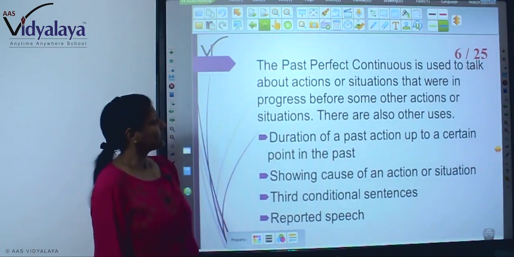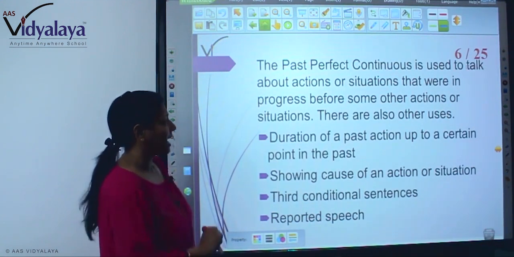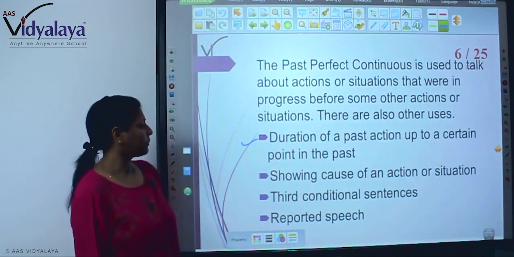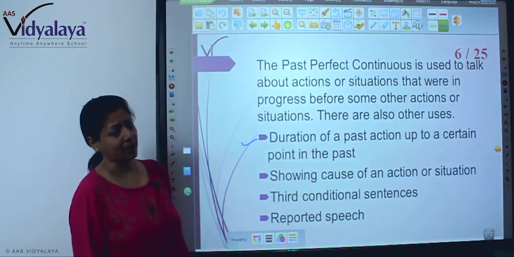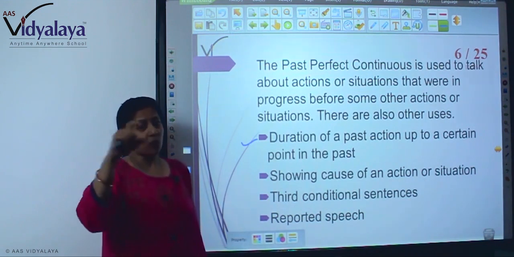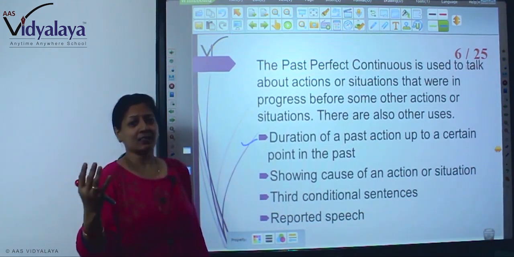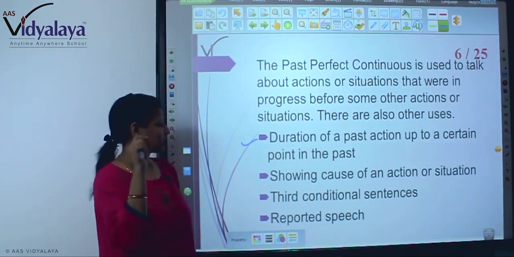The past perfect continuous is used to talk about actions or situations that were in progress before some other actions or situations. And what are the other uses? Duration of a past action up to a certain point in the past. Duration. For 3 years, for 5 minutes, for many years. So in this way duration is there.